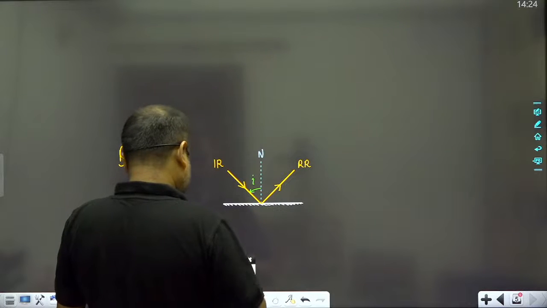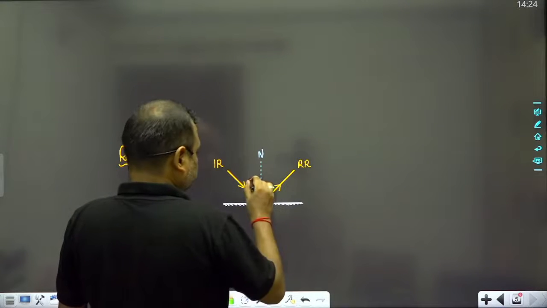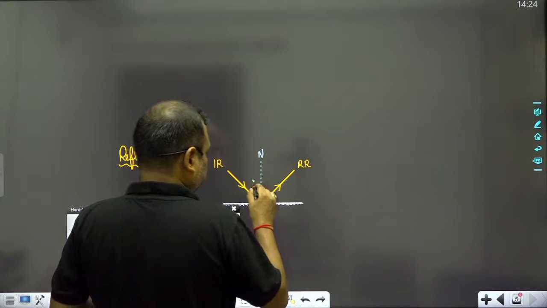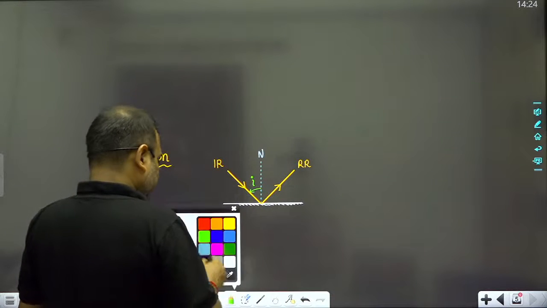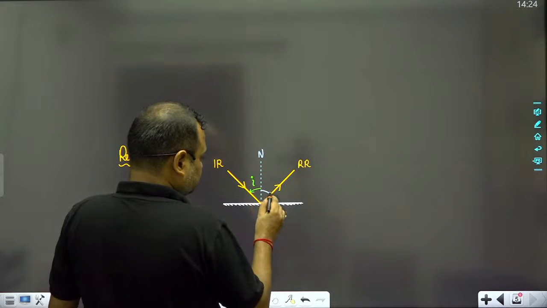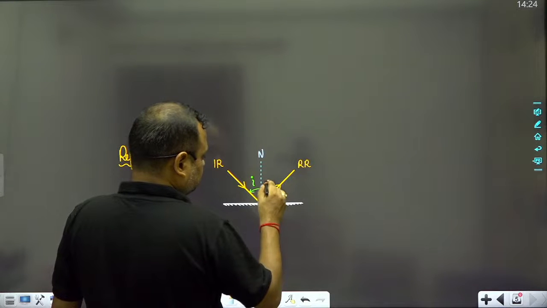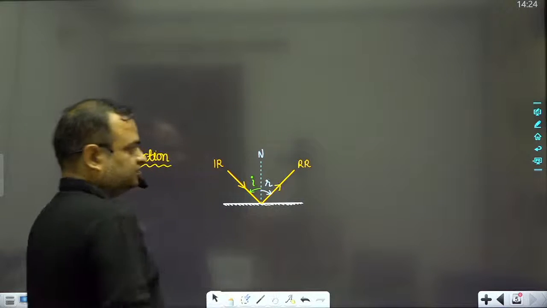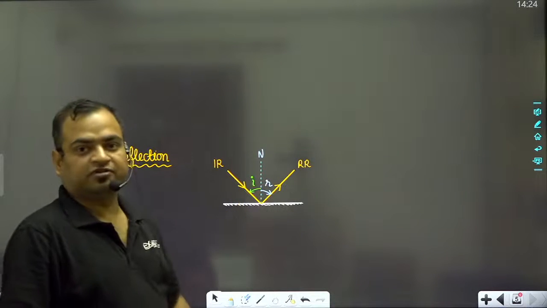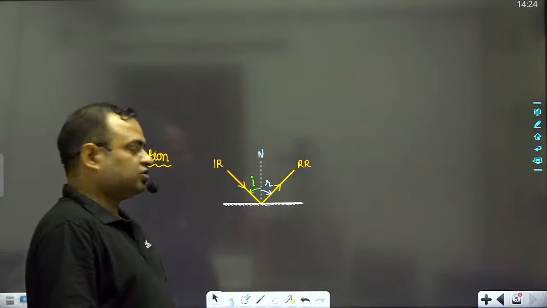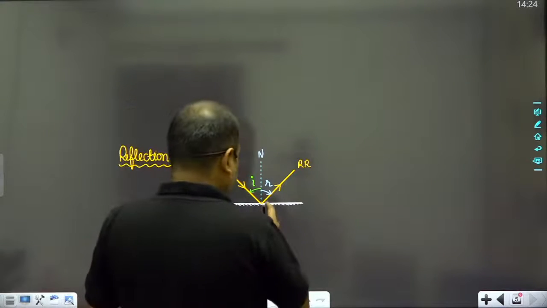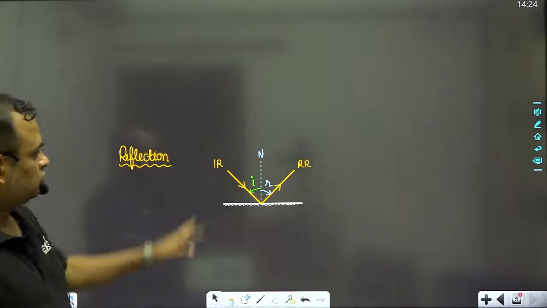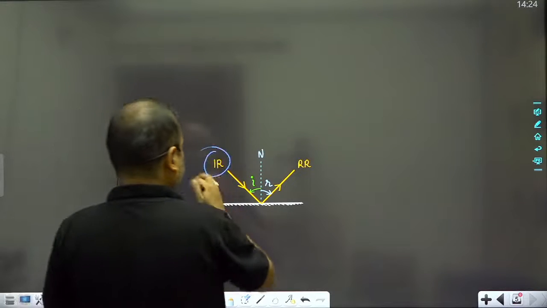So this angle is known as the angle I. And this angle is known as angle R, the angle of reflection. And this surface is known as a mirror.